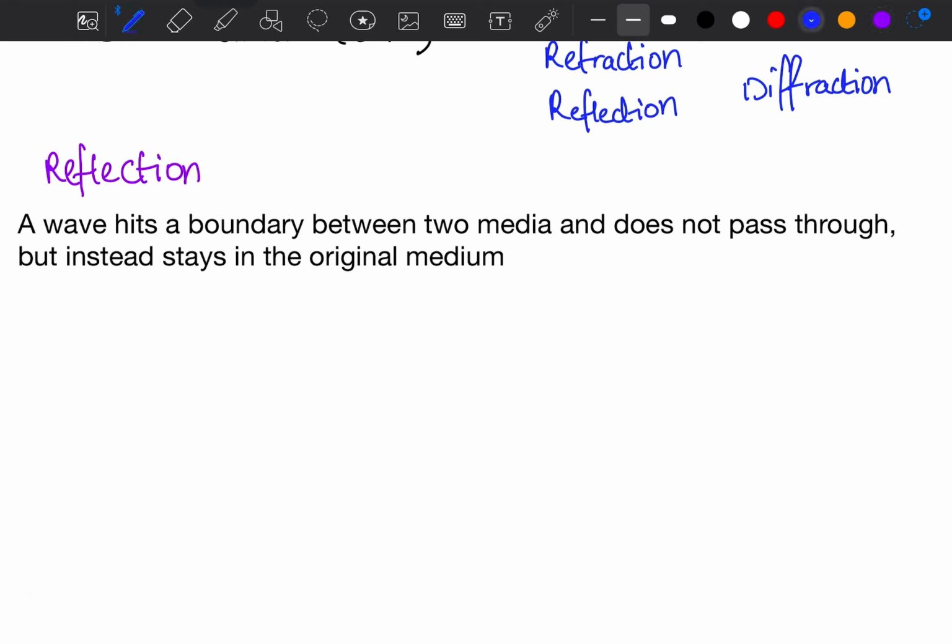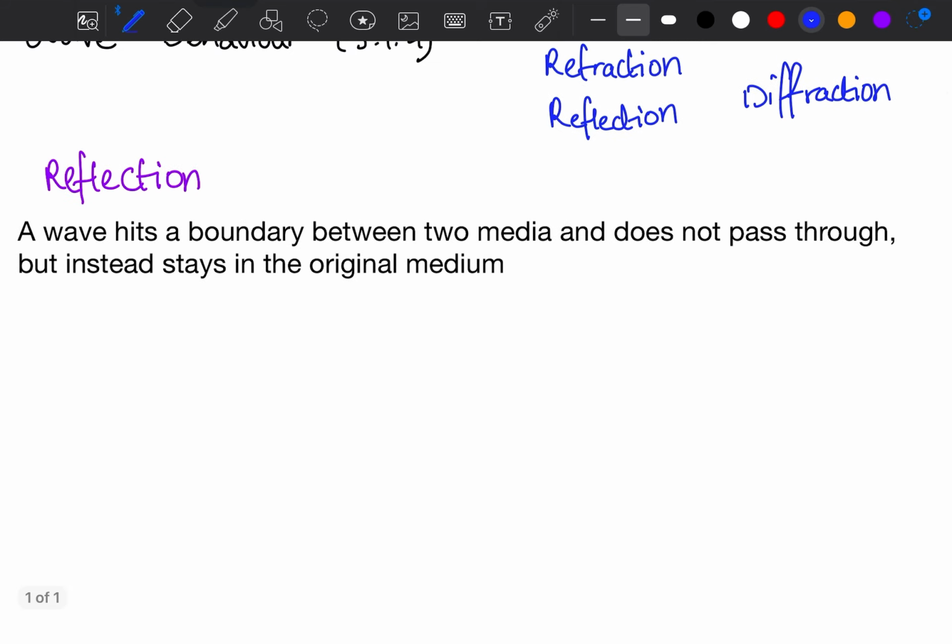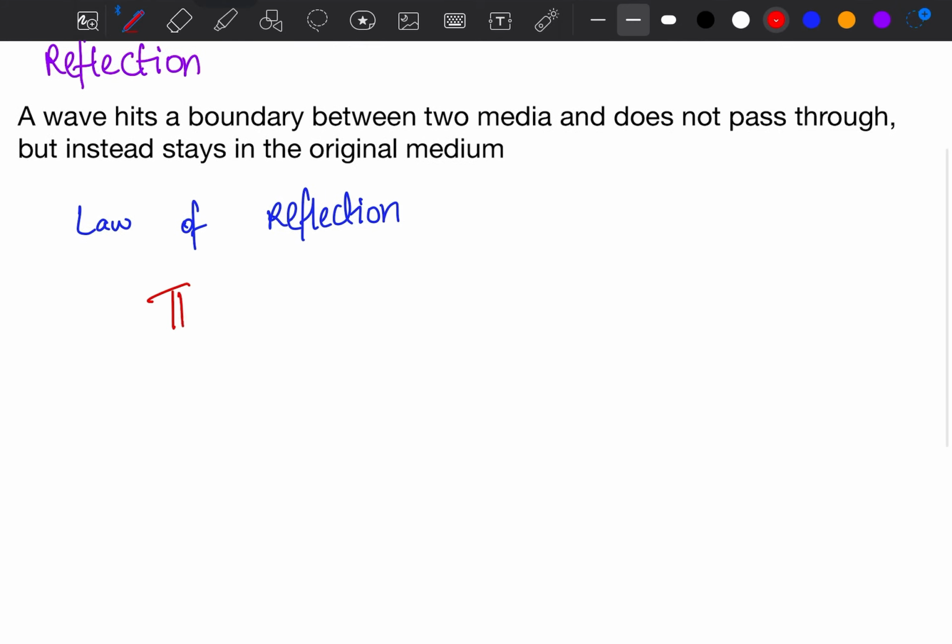If you have studied reflection earlier, you also know that there is a law of reflection.